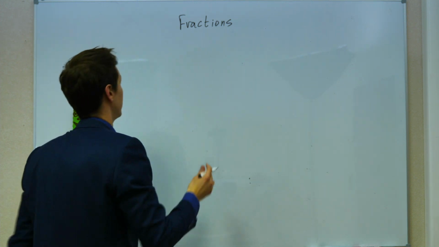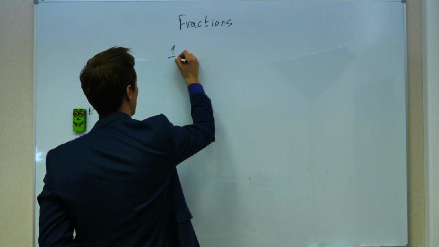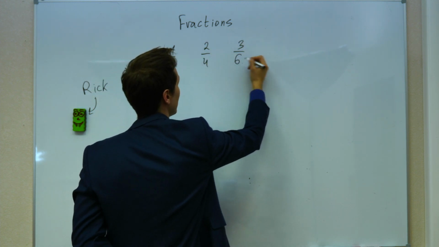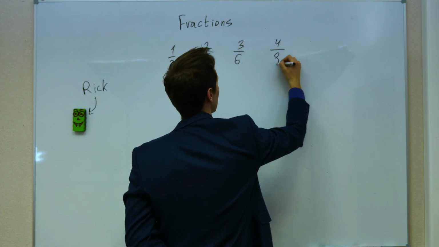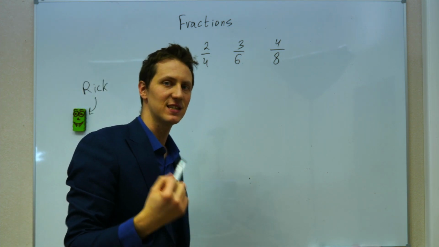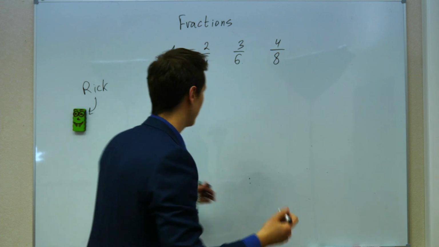How do you know that? Let's say 1/2, 2/4, 3/6, and 4/8. What I'm trying to say is that all these 4 fractions mean the same number. How do I know that?